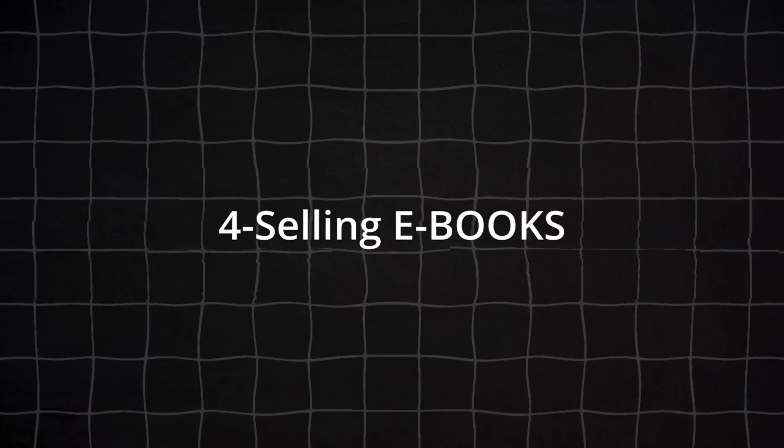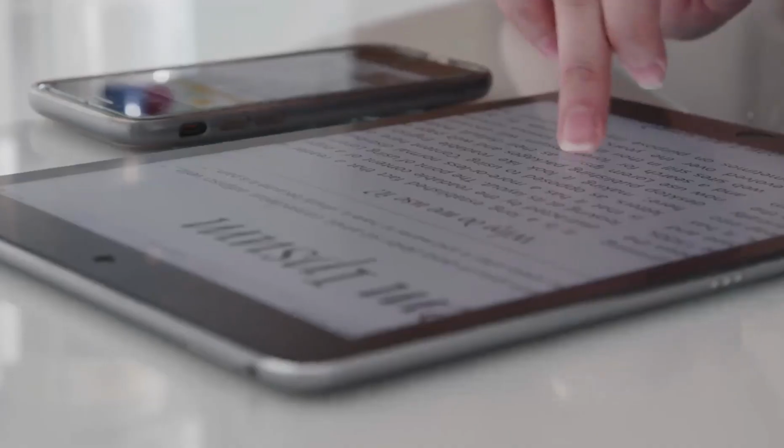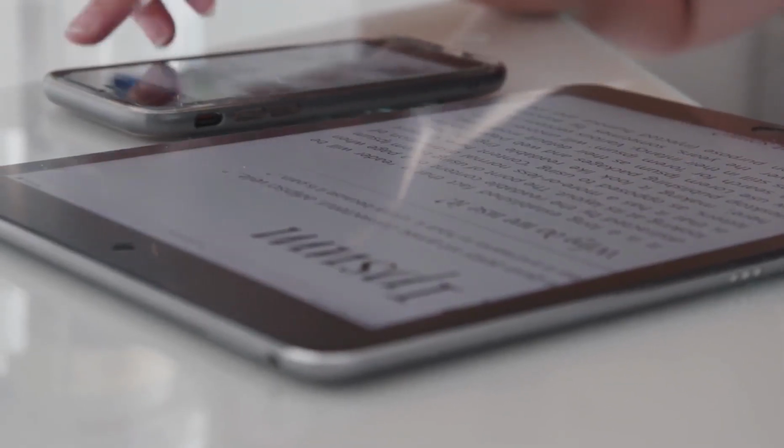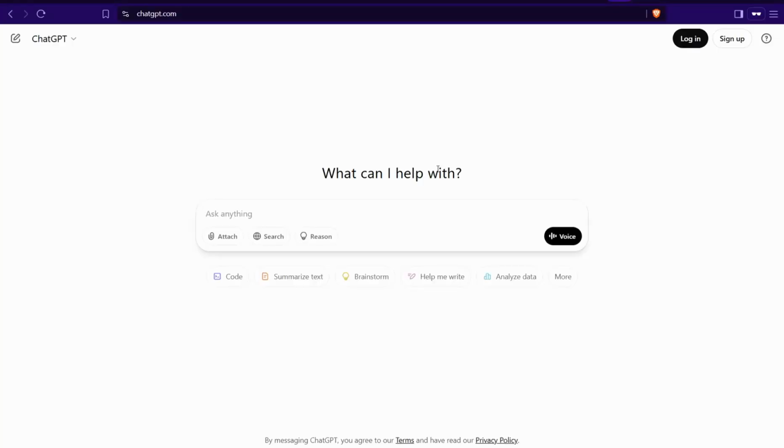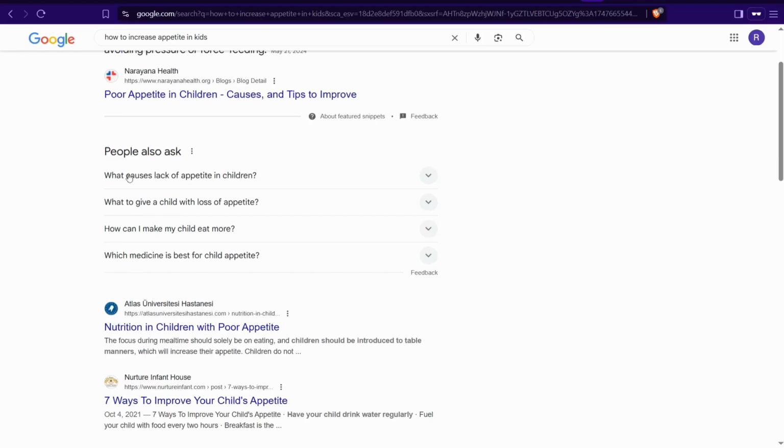And the fourth way here you can try, and you can use AI to earn money for sure, is by selling digital products, and especially ebooks. You can create your own ebook using the power of AI and ChatGPT. And to be more professional, just make your ebook about pressing topics people are looking for. And then you can use Google's People Also Ask questions to make the best out of them, to make the chapters of your ebook, or to make your ebooks individually for every single question regarding any topic. And for sure, I just talked about how you can make your ebook. You can find this video down below in the description box and in the first comment.